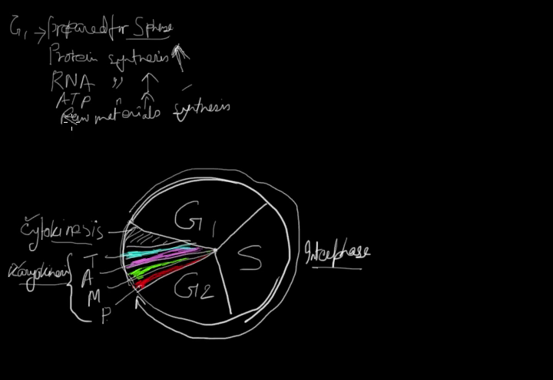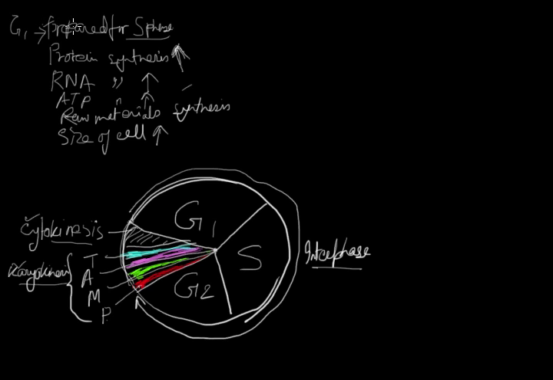And finally, the size of the cell increases, or cell growth takes place. Size of the cell also increases. So G1 phase, what are the basic events which occur at G1 phase?